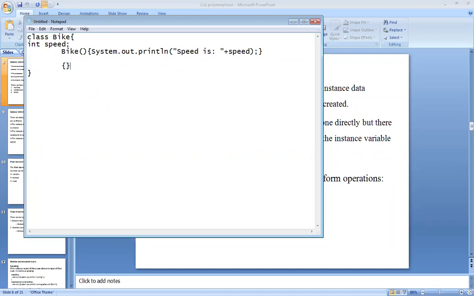Now here add this instance initializer block. Use the open and closed curly braces to initialize such a type of block. Now I have randomly added it in between this class. मी आता मध्येच add केलंय, right? This type of declaration is called the instance initializer block. Now I will change the value of speed over here. Speed is equal to 100.